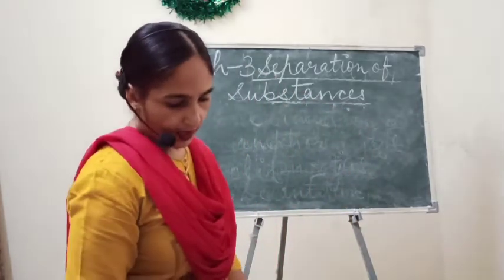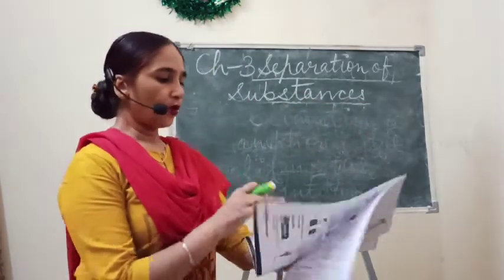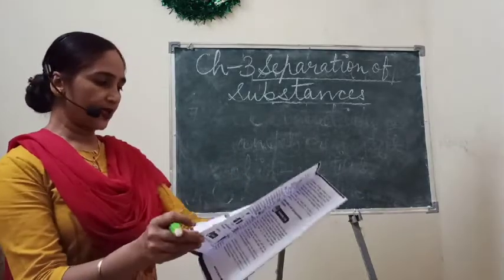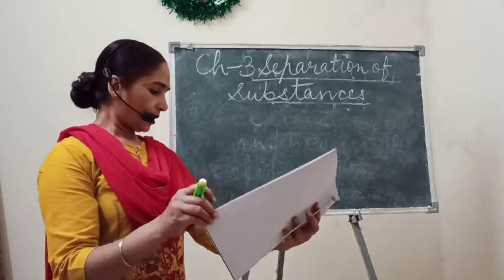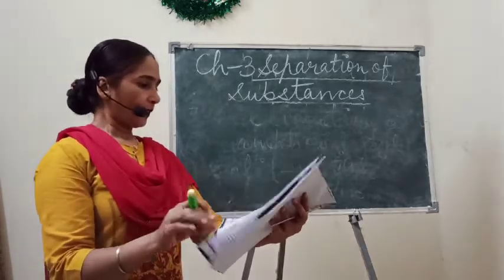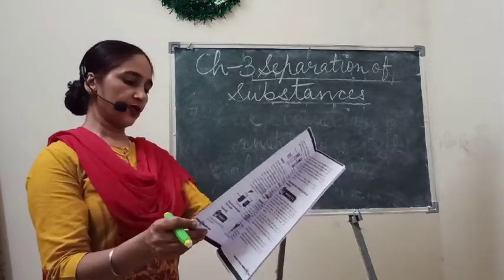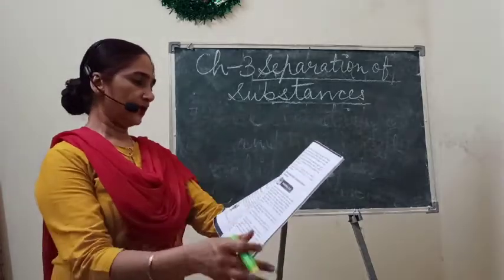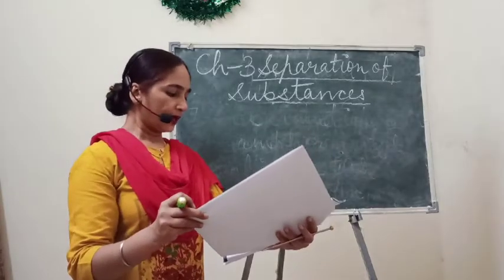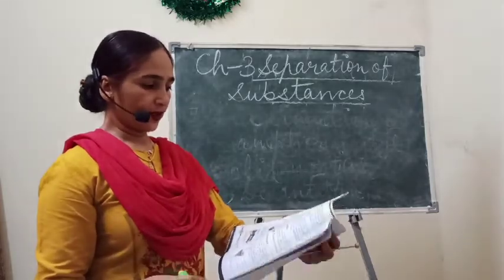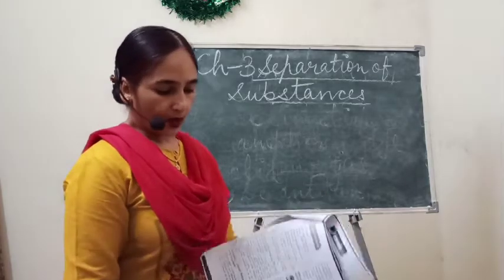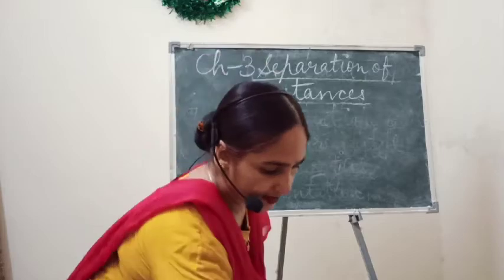Yes, next, in the old book they have given distillation, but in your new book distillation is not given. But we have to learn about the distillation method also, because distillation is a simple process.